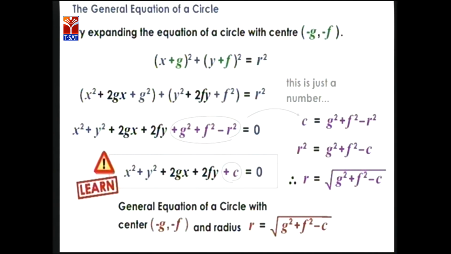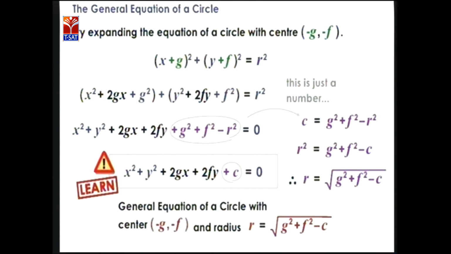Here we have minus g, so minus into minus equals plus. So (x minus minus g) whole square plus (y minus minus f) whole square equals r square. So minus into minus is plus: (x plus g) whole square plus (y plus f) whole square equals r square.